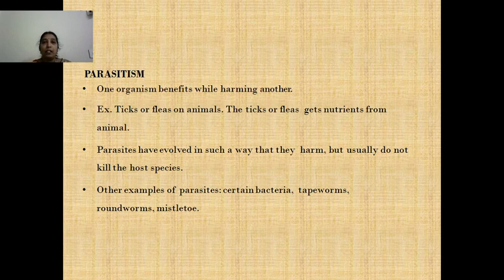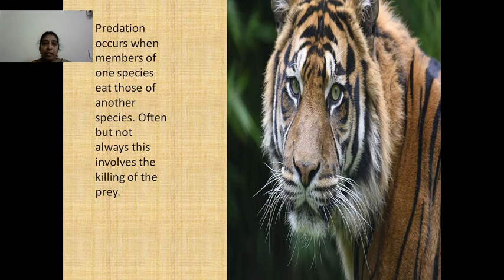In such a way, there is a benefit to one organism and harm to the other organism in parasitism. Whereas in predation, one species often eats the other species. So one is lost, whereas the other is benefited. This kind of negative interaction in exploitation is called predation.